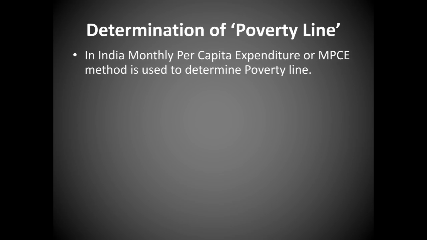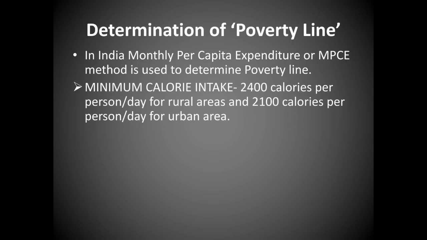In India, the monthly per capita expenditure or MPCE method is used to determine the poverty line. MPCE means M stands for monthly, P stands for per, C stands for capita, E stands for expenditure. So MPCE method is the measure to determine the poverty line. Now, how is this helping to determine the poverty?